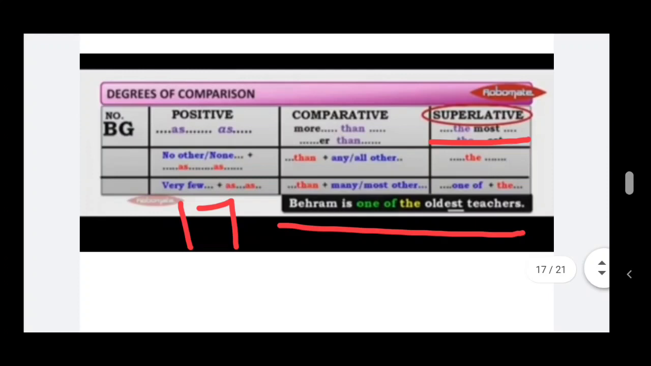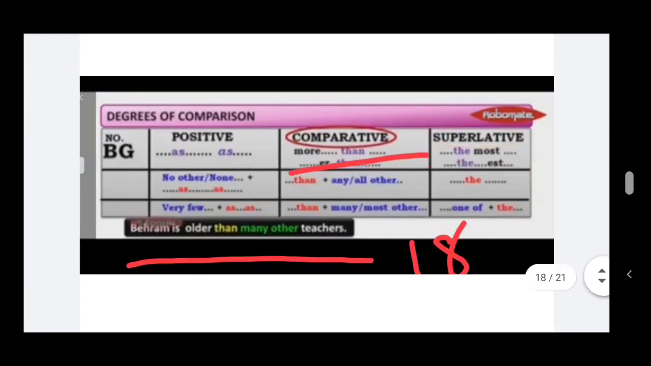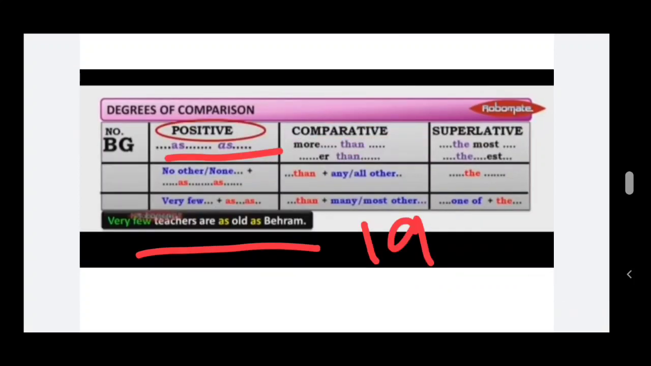So look at the next type, it is in the superlative form. Behram is one of the oldest teachers. It is in the superlative form. How to change into comparative? So than plus many or most other we have to add. See the example here. Behram is older than many other teachers. In positive degree we have to use very few. See here, very few teachers are as old as Behram. So this is the second type example, children. Superlative to comparative, from comparative to positive.